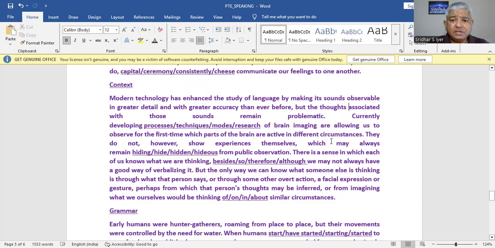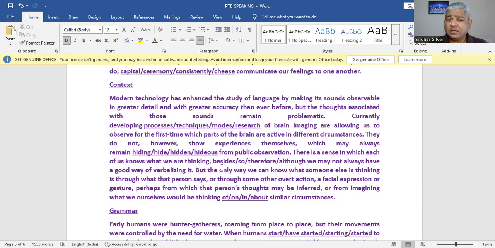We are talking of different circumstances and parts of the brain. So that should be processes, not techniques, modes, or research. So the correct collocation here would be developing processes of brain. So they do not, however, show experiences themselves, which may always remain.